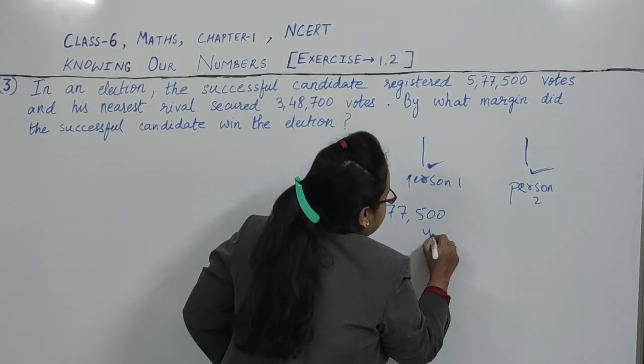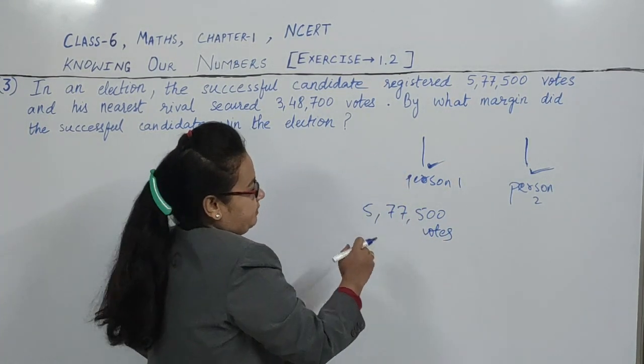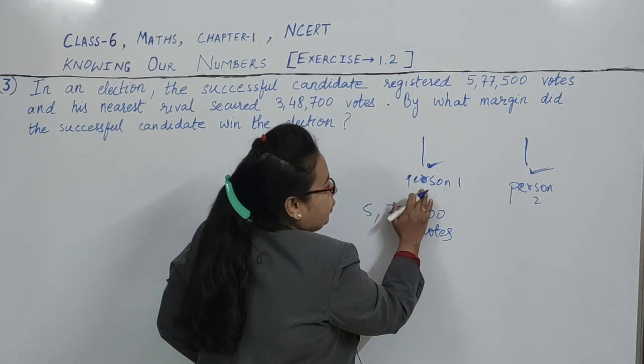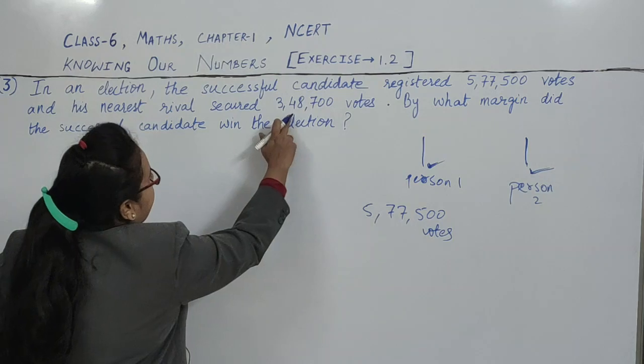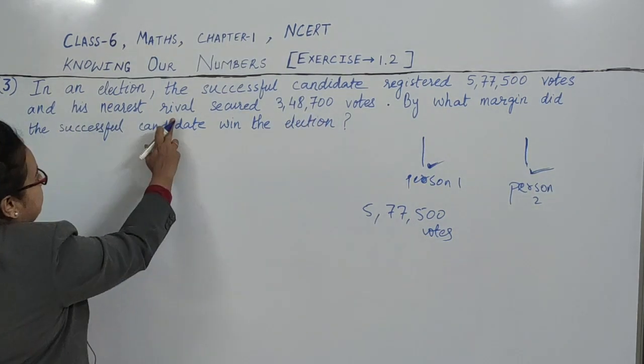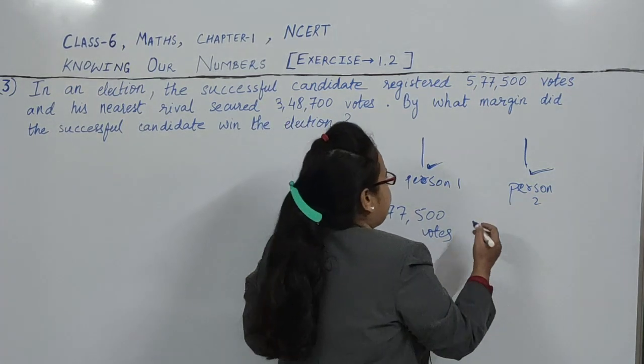5,77,500 votes. Means these many people gave vote to him. Okay. And his nearest rival secured these many votes. Nearest rival means nearest competitor, because there will be more persons.